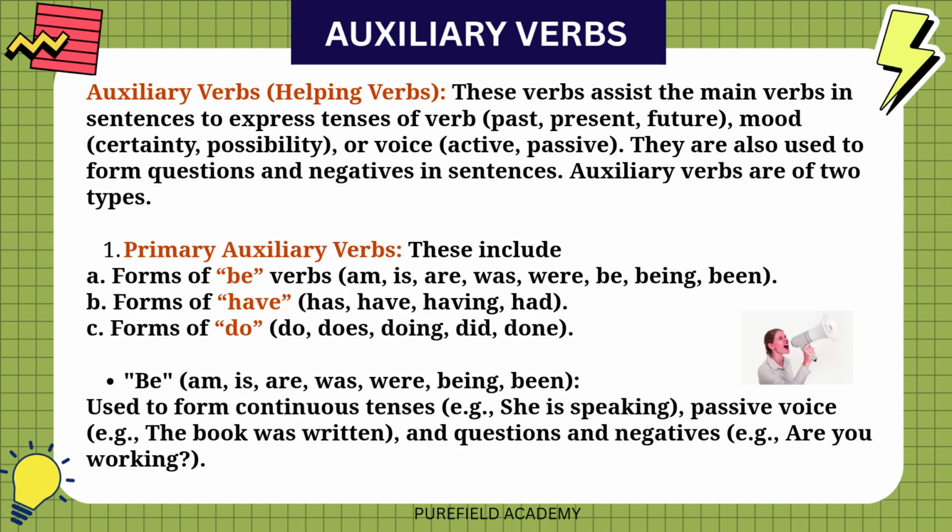The be verbs is, are, was, were, being, and been are used to form continuous tenses. For example, she is speaking. Passive voice, like the book was written. And also questions and negatives. Are you working?